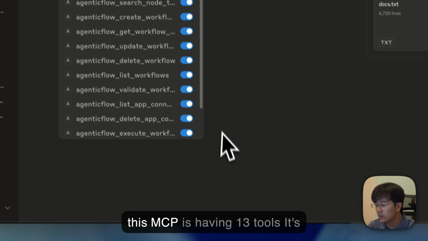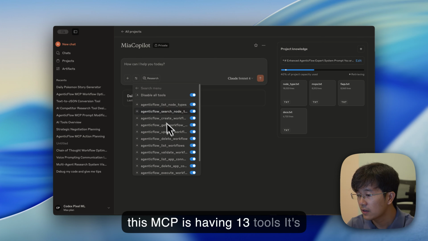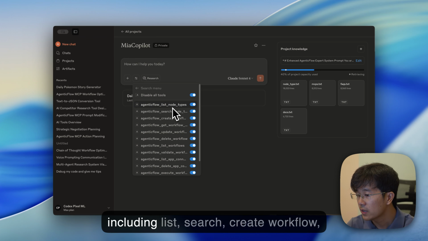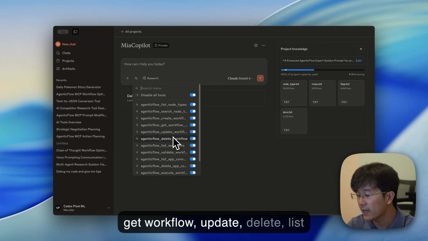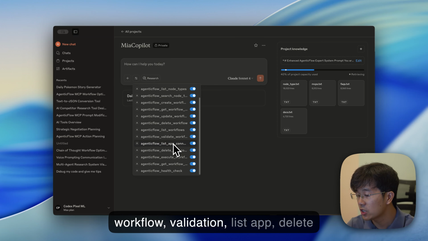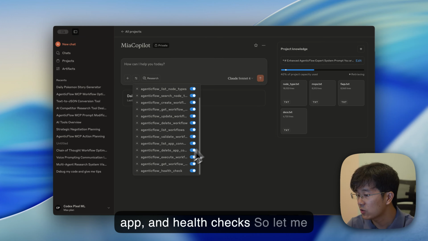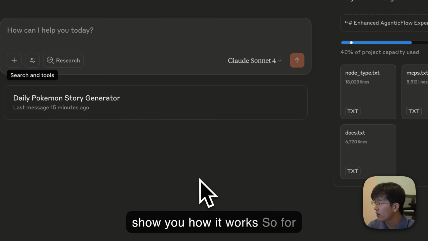This MCP has 13 tools. It includes list, search, create workflow, get workflow, update, delete, list workflow, validation, list app, delete app, and health checks. So let me show you how it works.